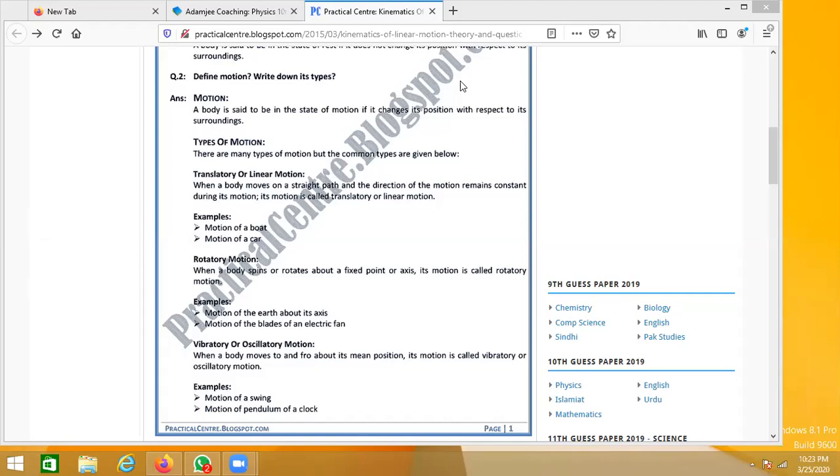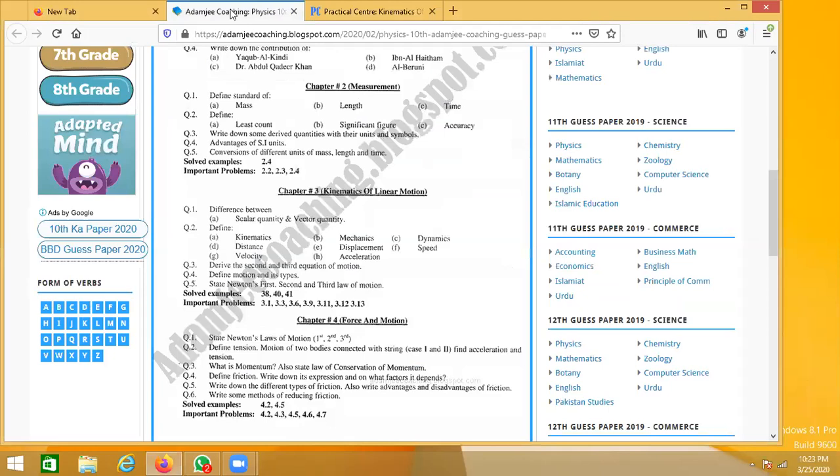When you see that it moves from here to there and again goes to the mean, which is the starting position, which means mean position actually indicates a starting position, right? So when the object is moving to and fro about its mean position, this is known as vibratory or oscillatory motion. So these are the types of motion that we have discussed here.